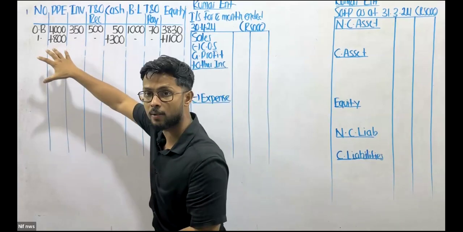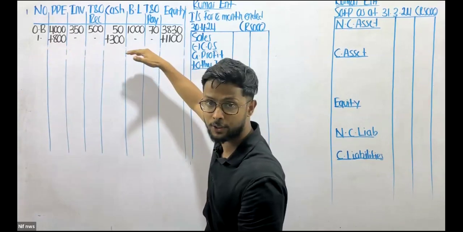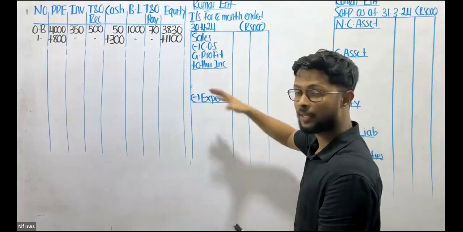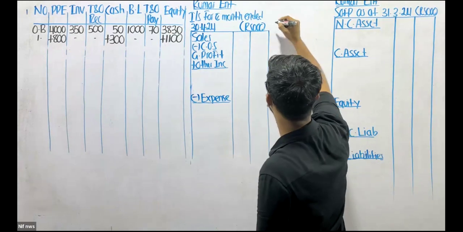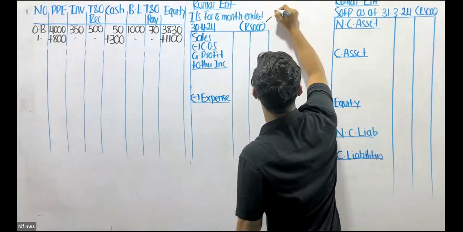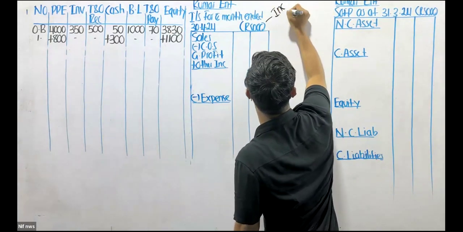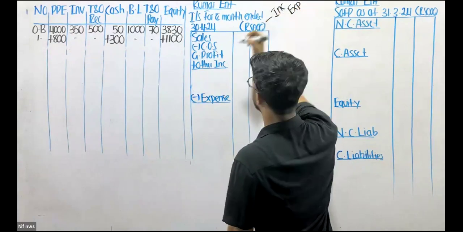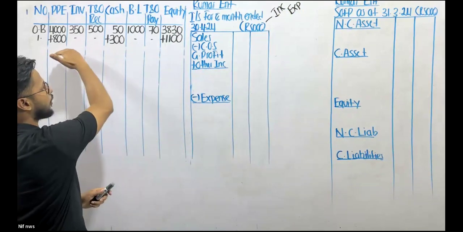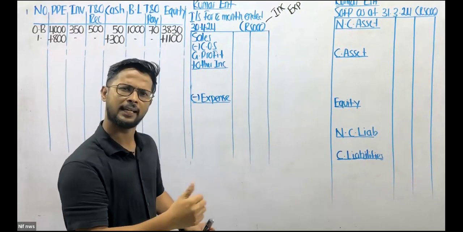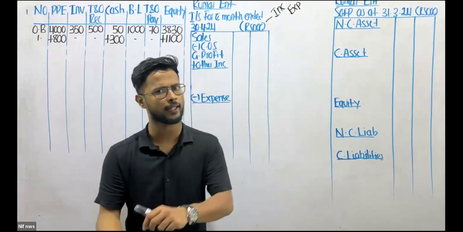Every time you record a transaction, just ask yourself, is there an income or expense? Because we know in the income statement, what do we take into account? We take all the income and the expenses. So every time we record a transaction, we've got to ask ourselves, is there an income? Is there an expense?